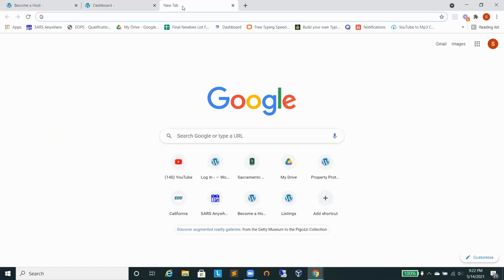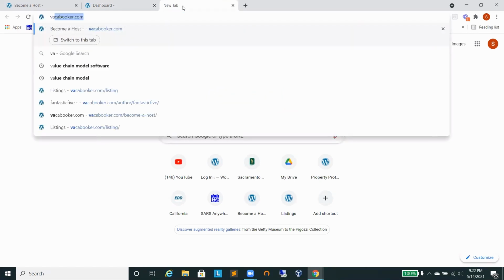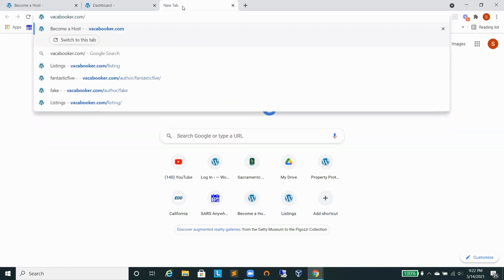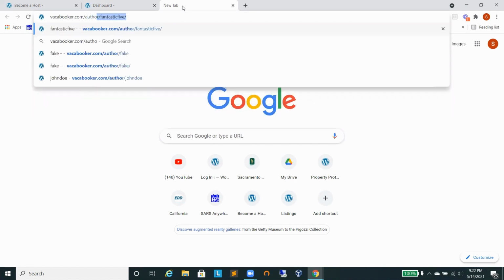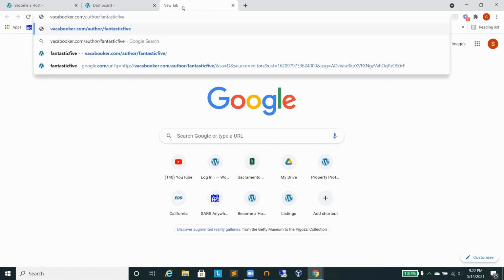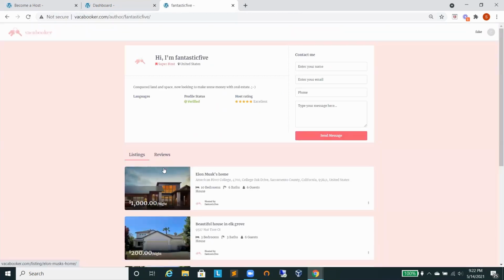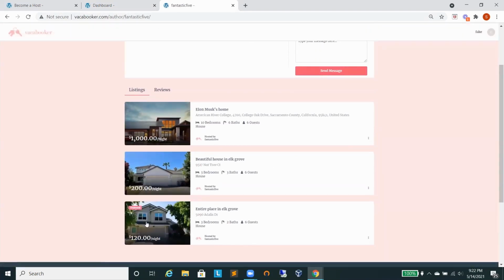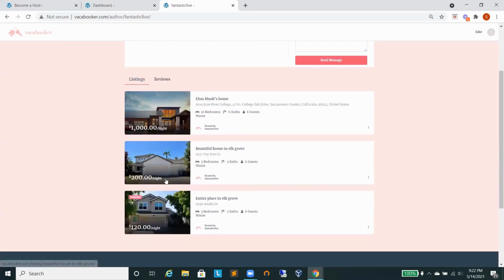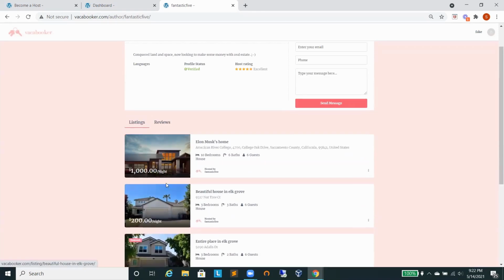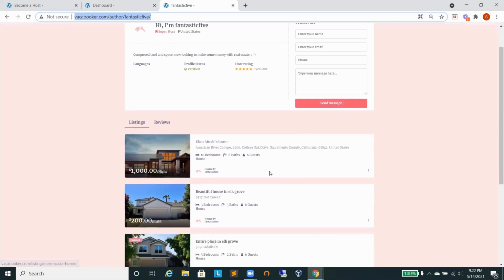All right, and the website will also give a feature of creating a customized link that they will be able to share with the renters, and it will show all the listings they have. So for example, this user has three listings, and they can share this link through different platforms as they want, and anyone who clicks on the link will be able to see those listings and proceed with the booking.